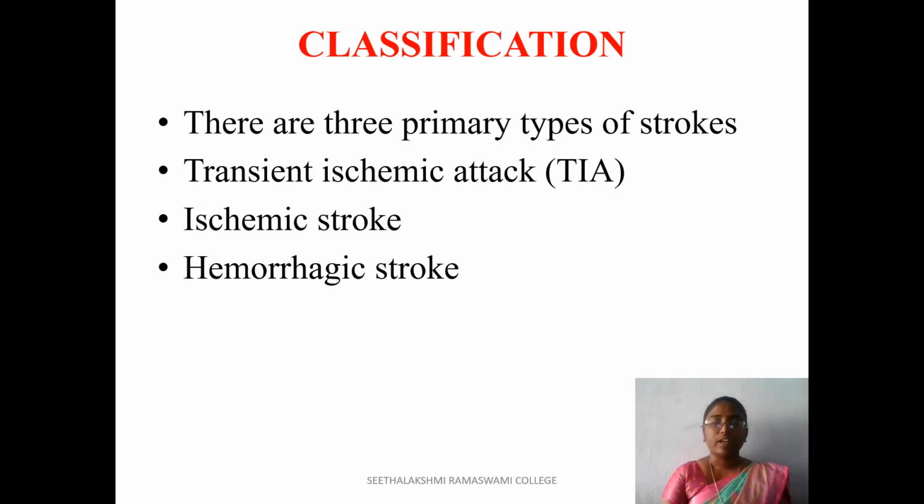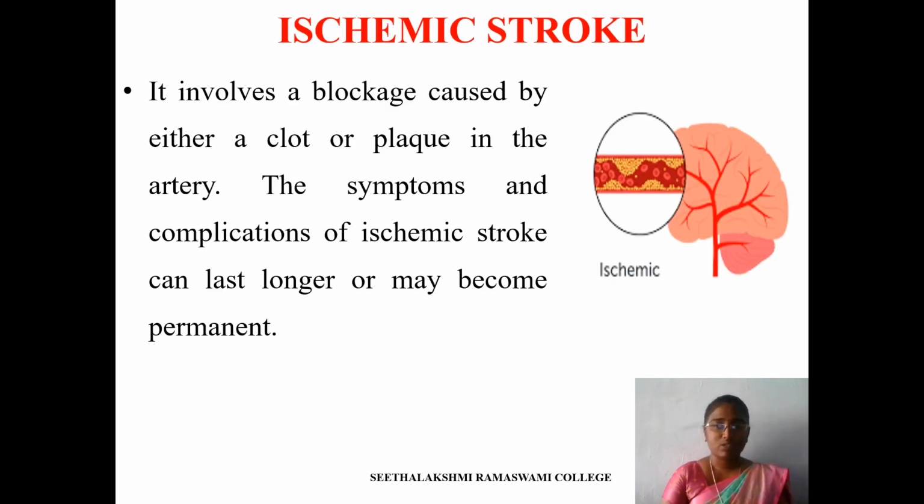Classifications of stroke. There are three primary types of strokes. Namely, first one is transient ischemic attack, TIA. Second one is ischemic stroke. Third one is hemorrhagic stroke. Ischemic stroke is one type of the stroke.